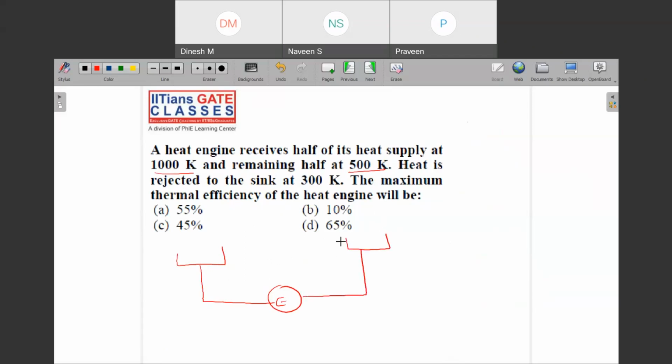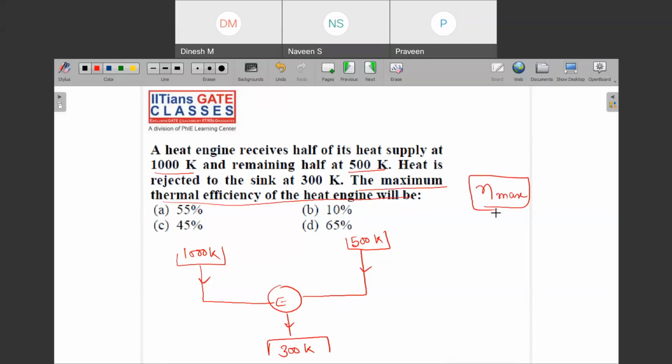If this is 1000 Kelvin, then it is here, and another one is 500 Kelvin. So this is getting this much heat. Then it says that heat is rejected to a sink at 300 Kelvin. There is one sink at 300 Kelvin. Then it asks you what the maximum thermal efficiency of the heat engine will be. It says, what is eta max. So here you need to take care of a few things.